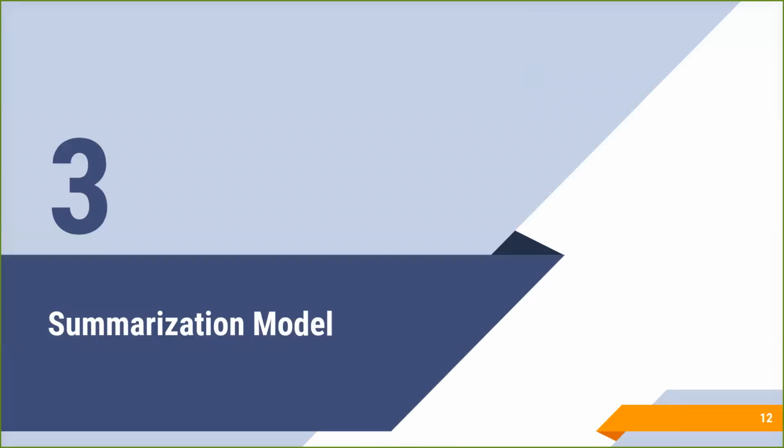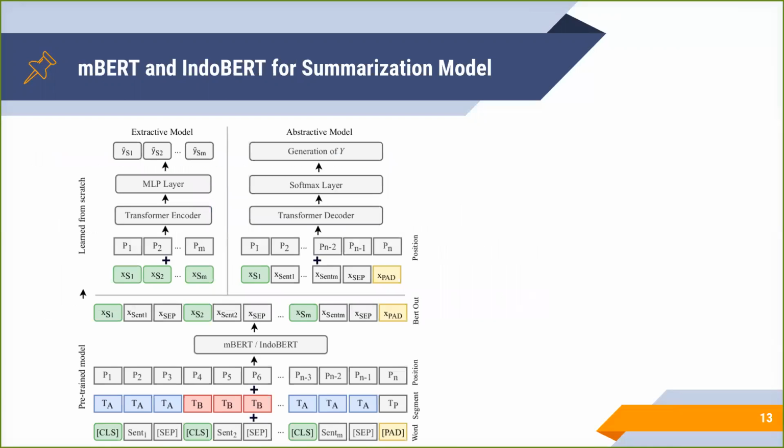Now let's take a look at the summarization architecture we use to create the strong baseline. We employ multilingual BERT as our pretrained encoder for training extractive and abstractive models. We also conduct experiments with IndoBERT, the Indonesian version of BERT that we train on our server.